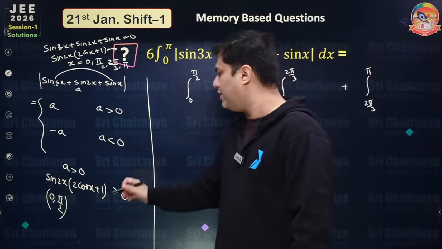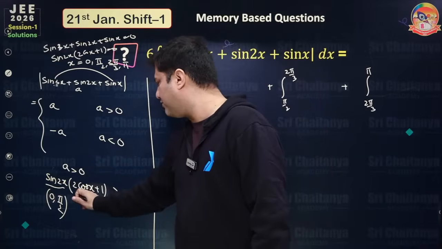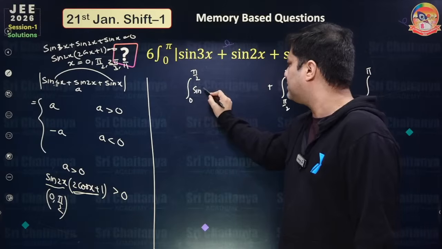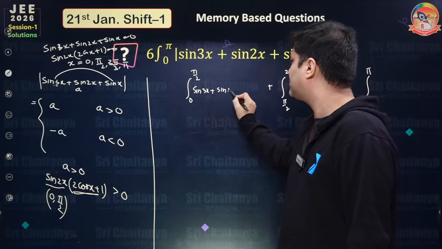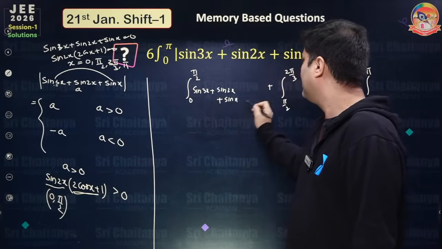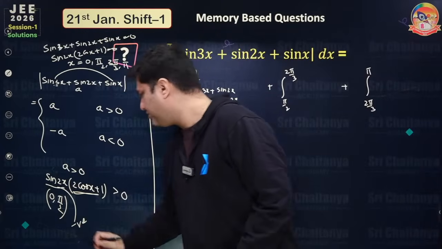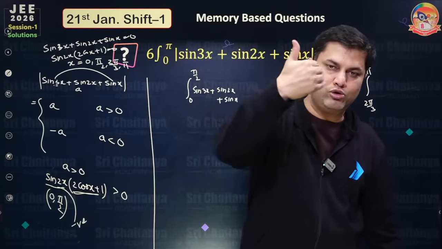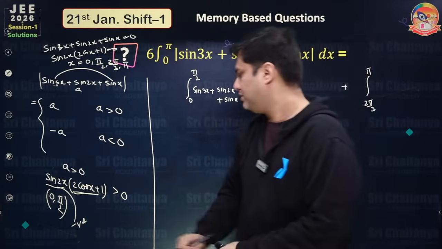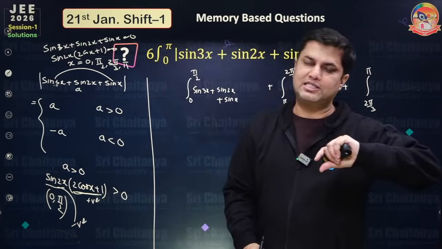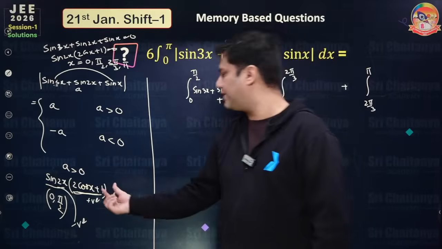So in 0 to pi by 2, sine 2x is positive, and 2 cos x plus 1 is also positive. So this becomes as it is, sine 3x plus sine 2x plus sine x. From pi by 2 to 2 pi by 3, this becomes negative. If x is greater than pi by 2, 2x is greater than pi, third quadrant, so negative, but this is again positive, because if x is less than 2 pi by 3, cos x is greater than minus half.